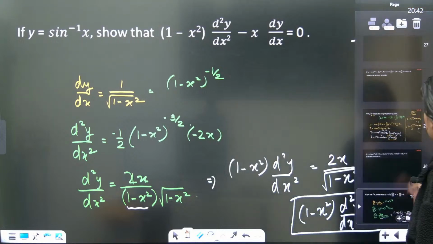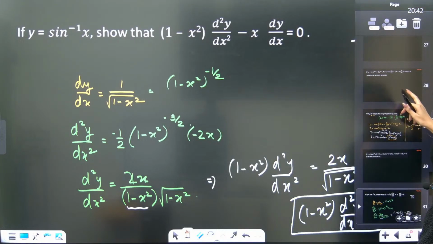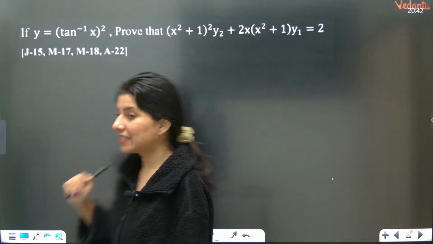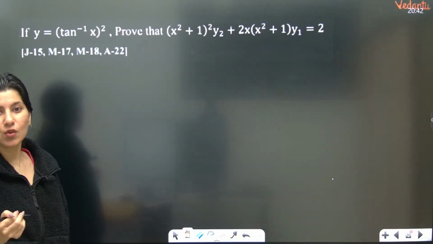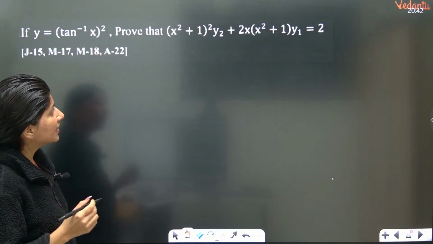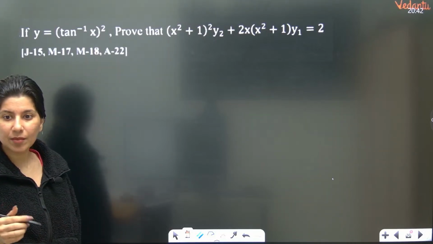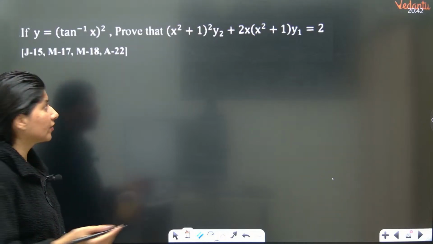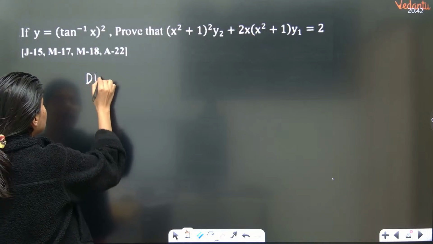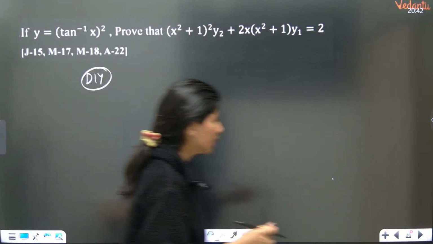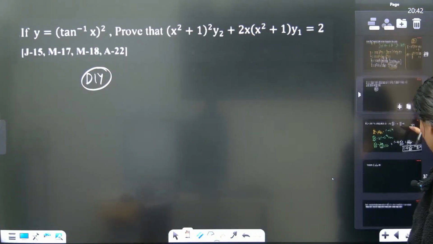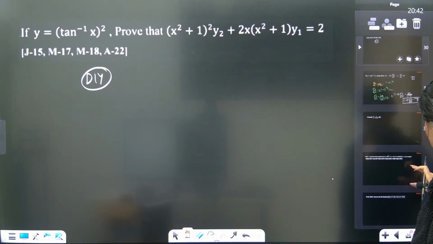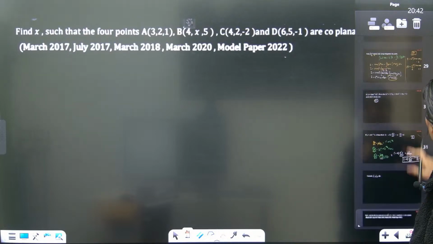Okay. Similar type of question can be observed right here. You can see y is equal to tan inverse x whole square. Now you have to prove this. Here y2 and y1 is nothing but the same second order derivative and first order derivative. So this is your DIY, the same question I'm giving you as homework. And now I'll be doing one more question, by the way, which is what?